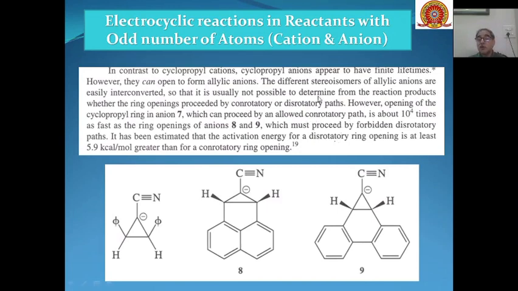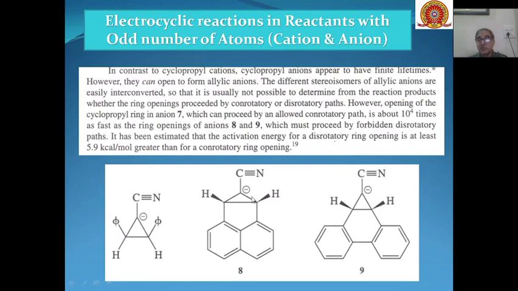That is, both the orbitals will rotate in the same direction, and the ring opening of 7 is about 10 to the power 4 times as fast as the ring opening in case of 8 and 9.